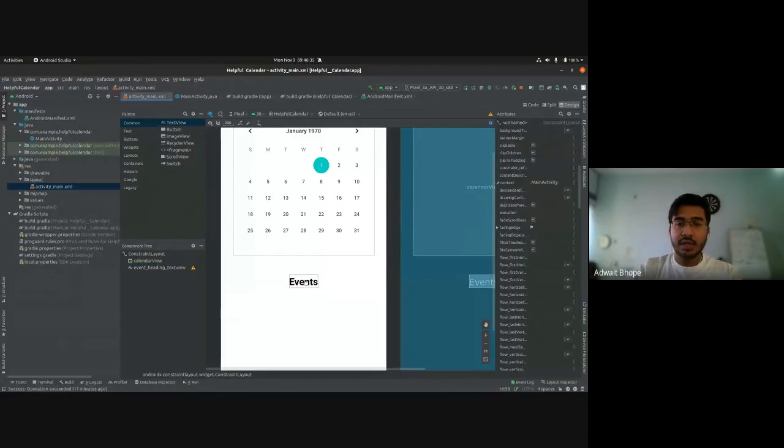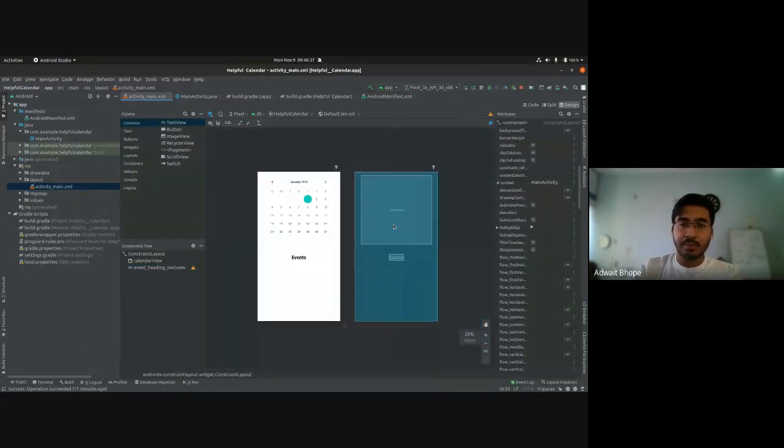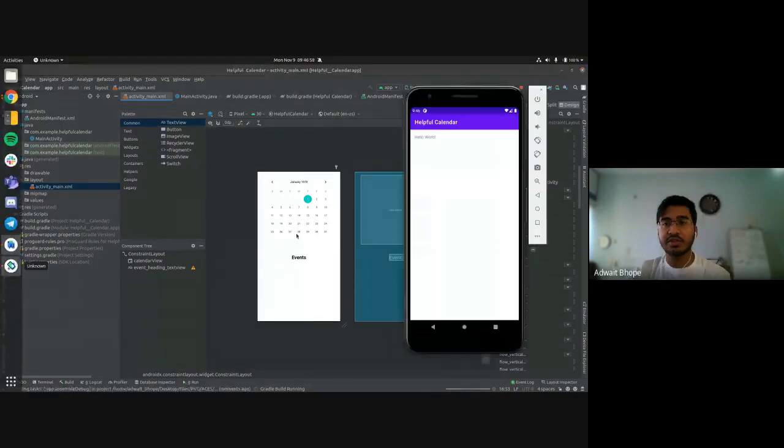Okay, so now that we have done this, you can run your application once again and check how this UI looks. I've kept this heading over here so that whenever you click on a date, all the events that are listed will show up in a list below this heading. That list part we'll do later on, but I've kept the heading right now. So you can run your application and let's see how it looks.